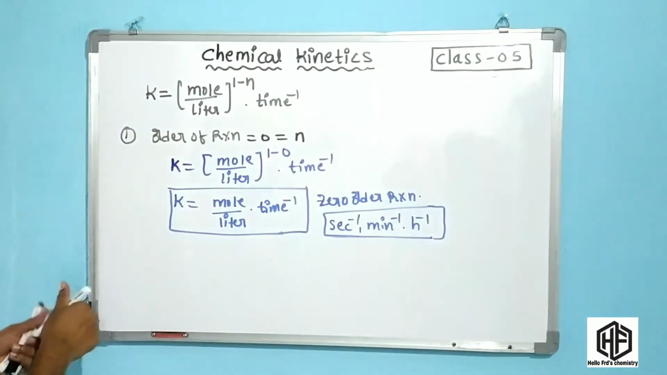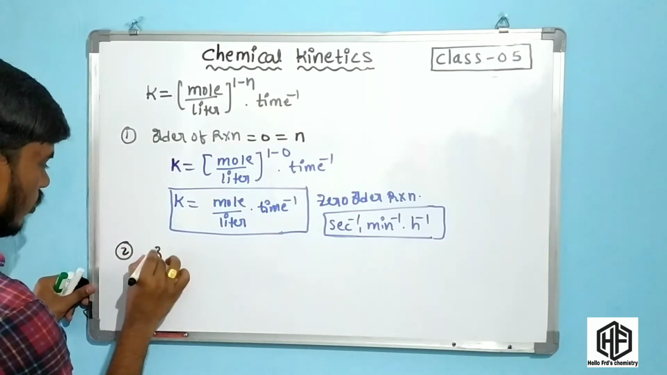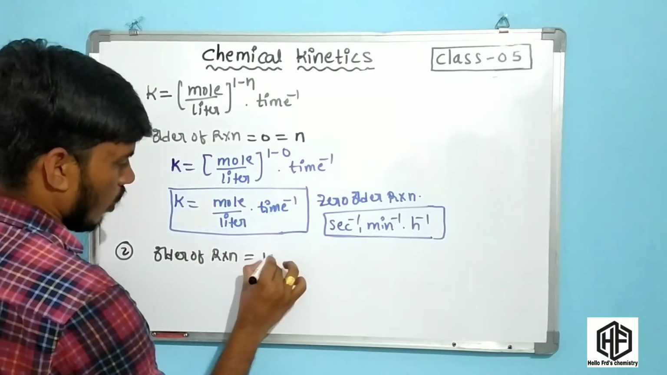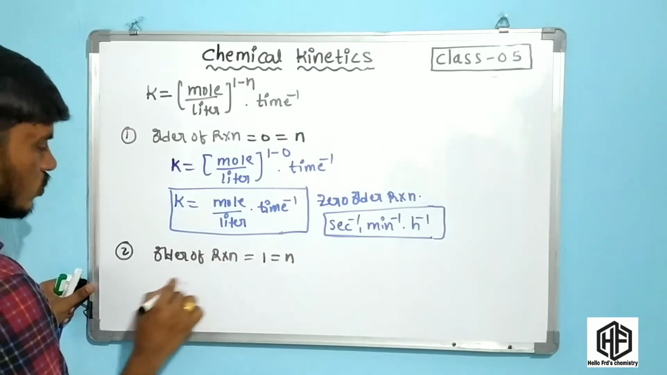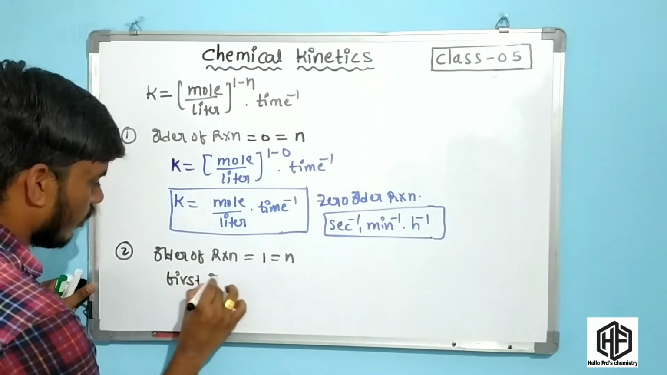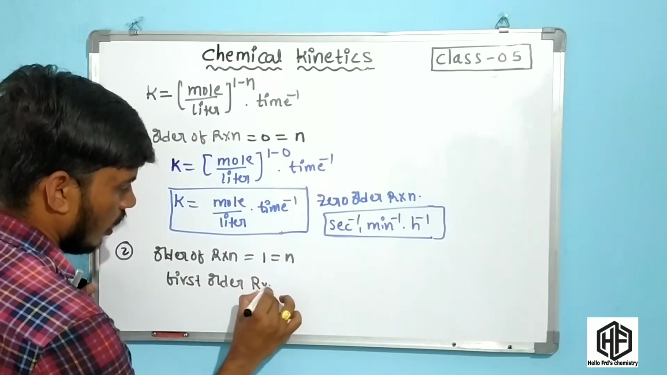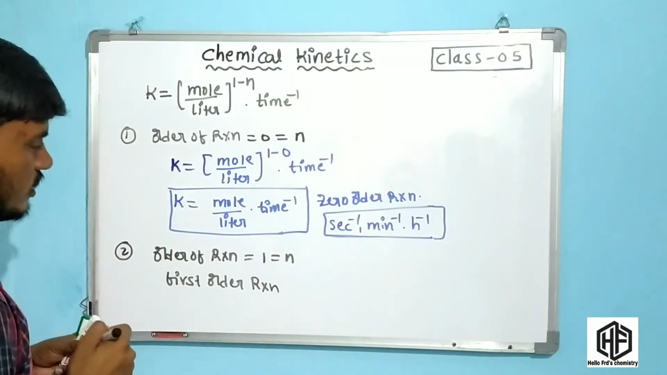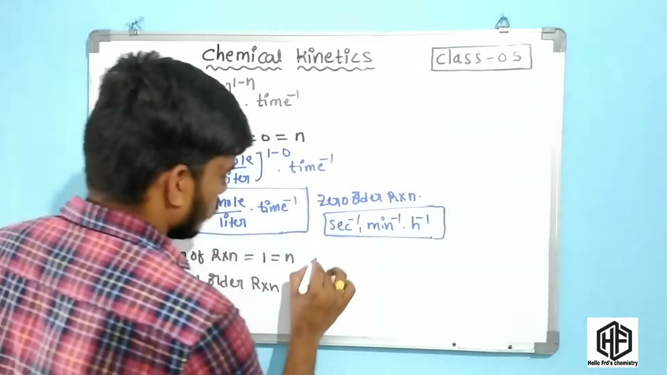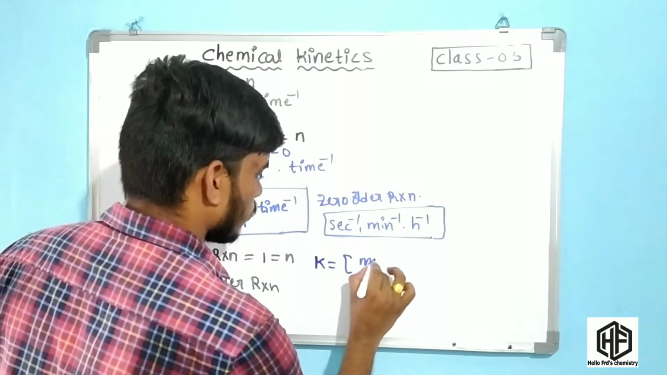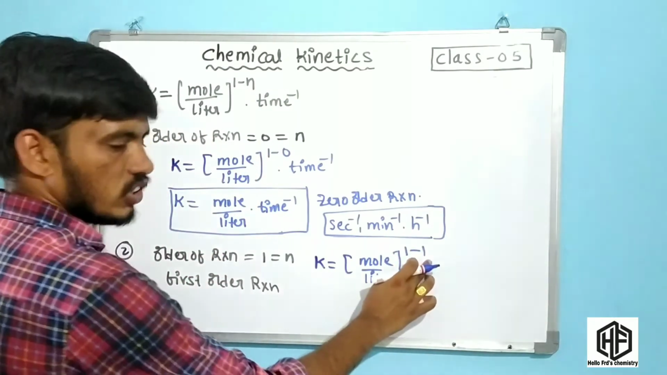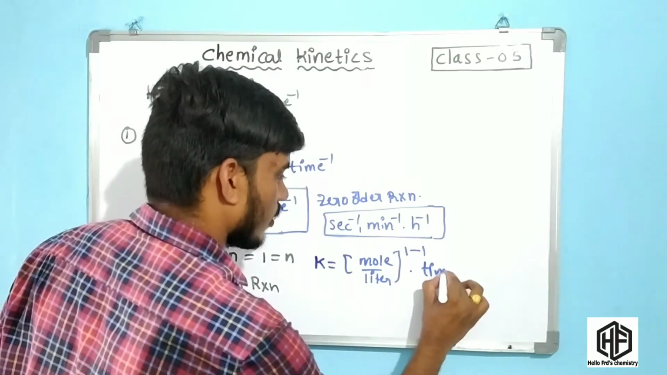and the second point is the order of reaction equal to 1. It means the n value is equal to 1. This is called first order reaction. The first order unit is, friends, k is equal to moles per liter power 1 minus 1, where n is 1, into time inverse.